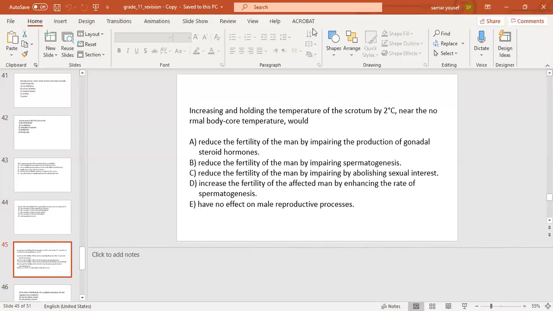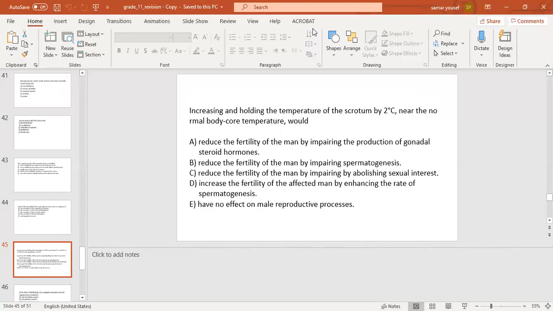The next question: increasing and holding the temperature of the scrotum by 2 degrees Celsius near the normal body core temperature would, number A, reduce the fertility of the man by impairing the production of gonadal steroid hormones, number B, reduce the fertility of the man by impairing spermatogenesis, number C, reduce the fertility of the man by abolishing sexual interest, number D, increase the fertility of the affected man by enhancing the rate of spermatogenesis, number E, have no effect on male reproductive process.